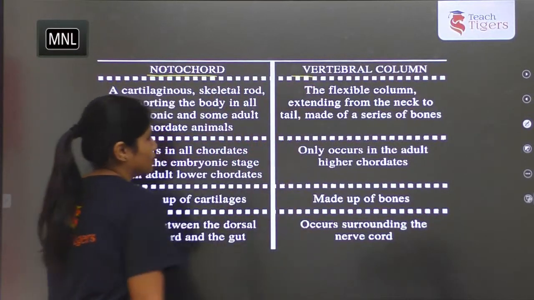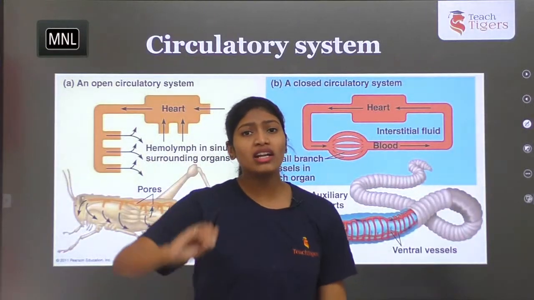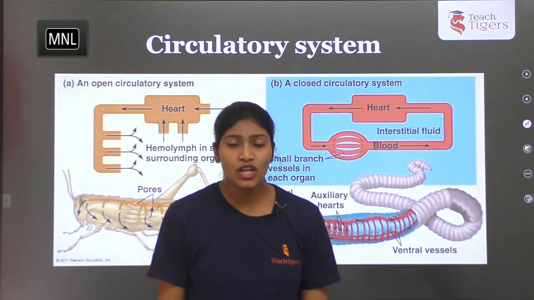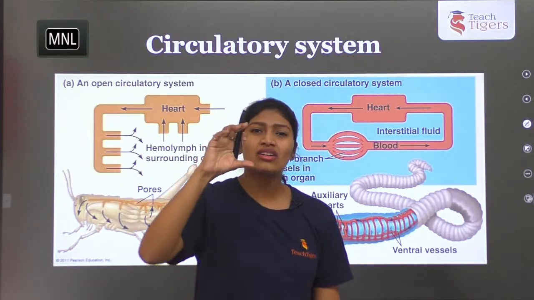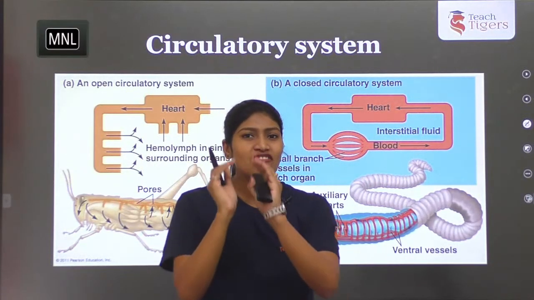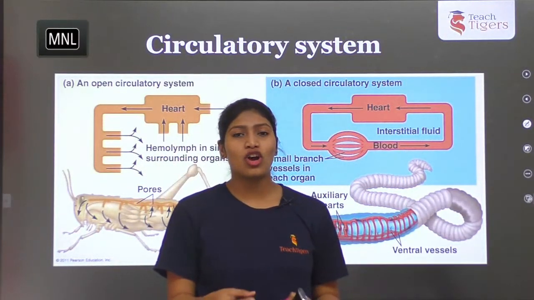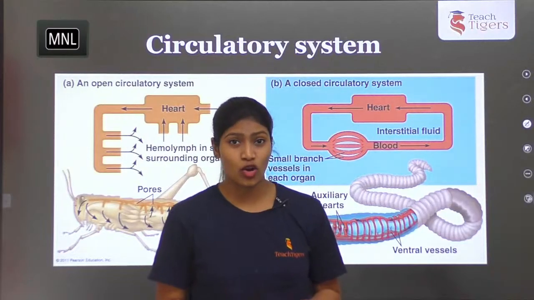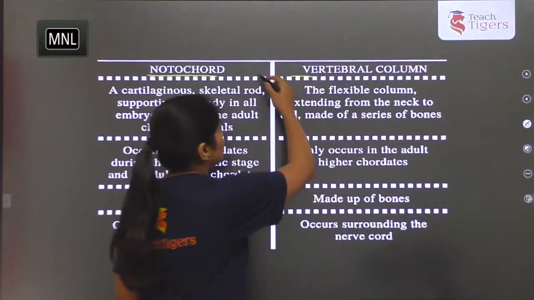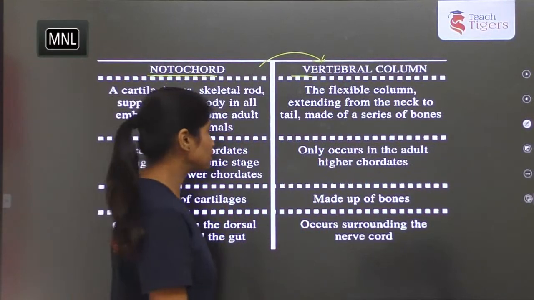Notochord and vertebral column. So how are the notochord and vertebral column different? During embryonic development, the notochord will be converted into the vertebral column. So the vertebral column is the skeletal system which protects the spinal cord. So notochord develops into, or changes into, vertebral column. You can see this comparison and later on you can note it down.